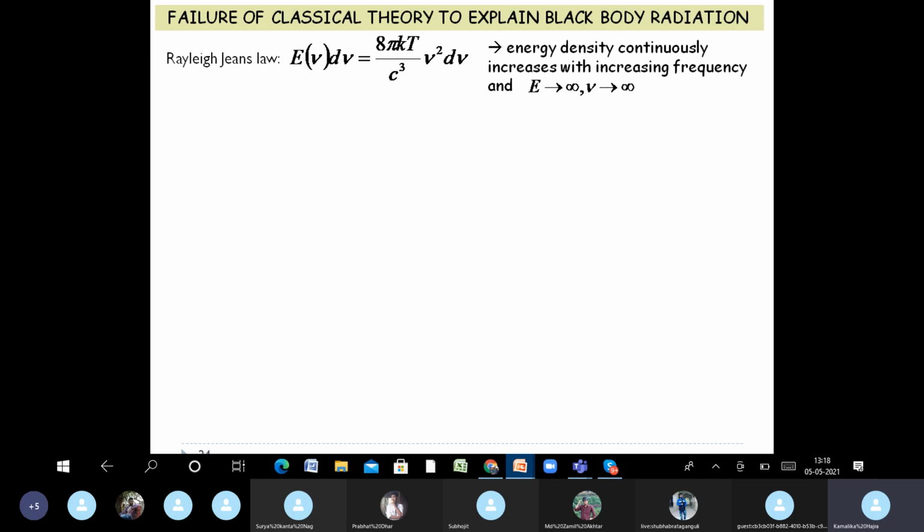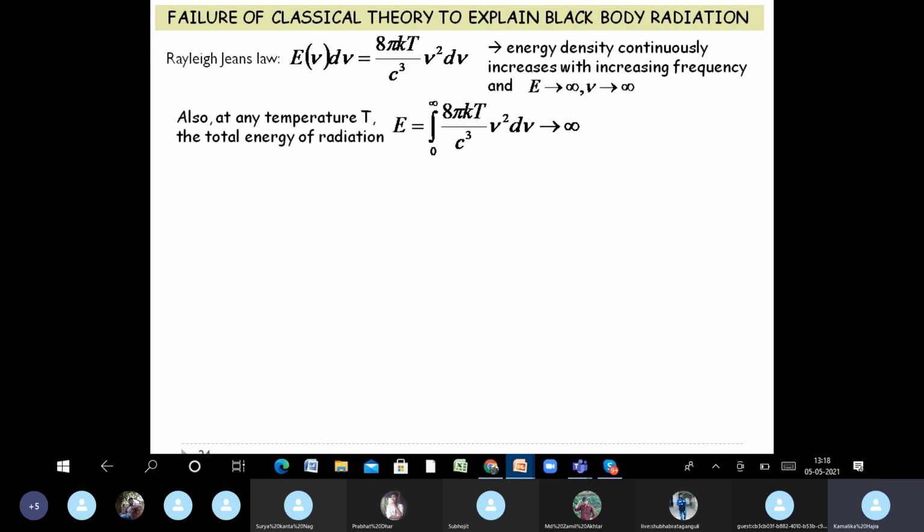There is no restriction on energy values. Whatever be the value of energy, it will keep increasing with increasing frequency. Again, if you calculate the total energy of radiation at a given temperature, that is T constant, you have to integrate this, and everything else is constant, so we are left with the integral from 0 to infinity of ν² dν, which again will go to infinity.